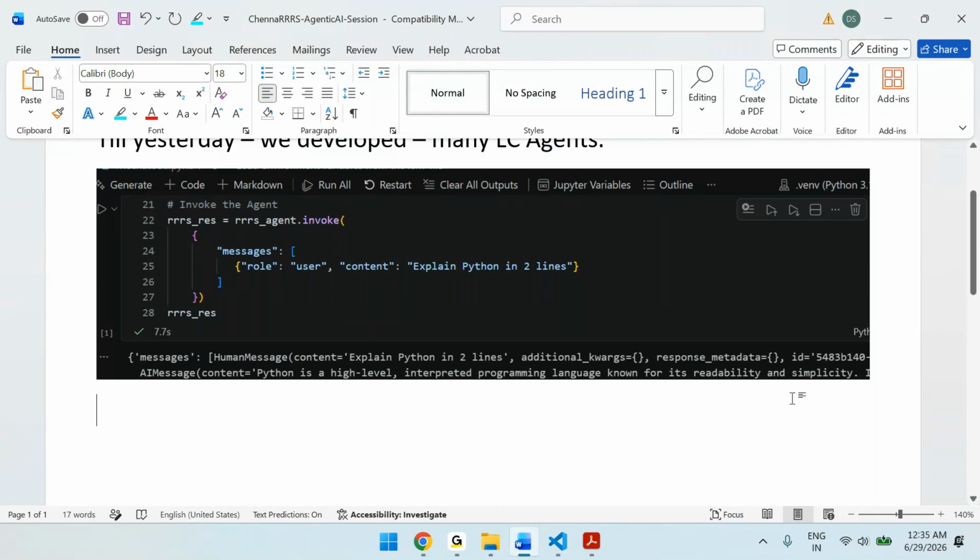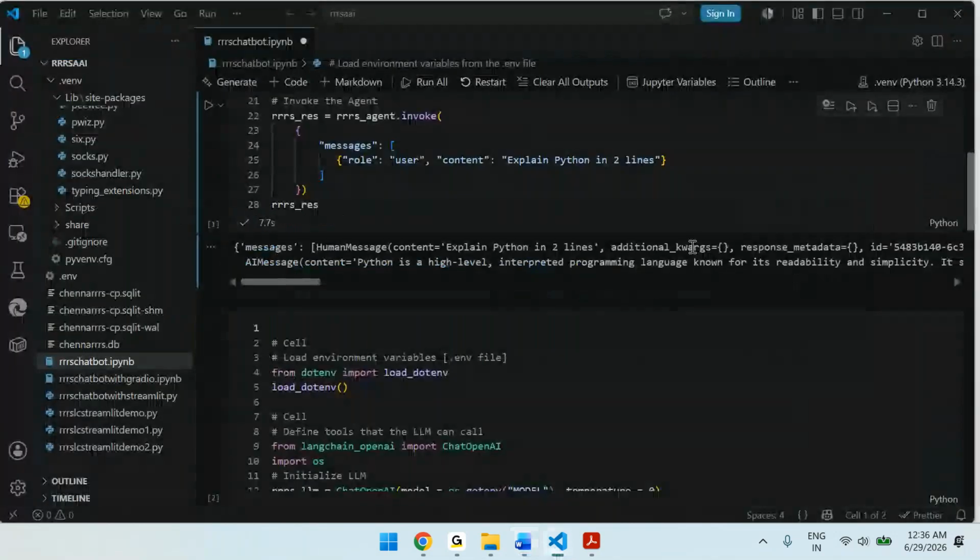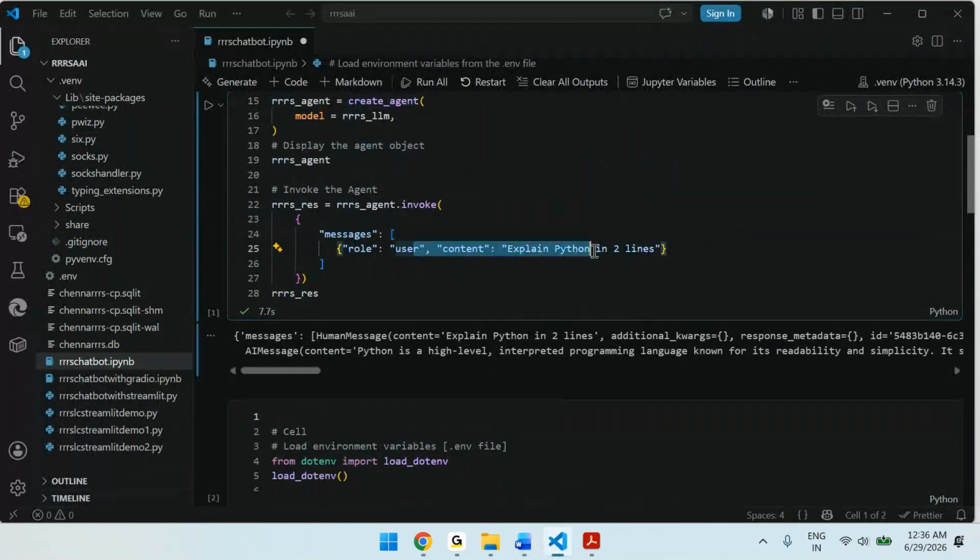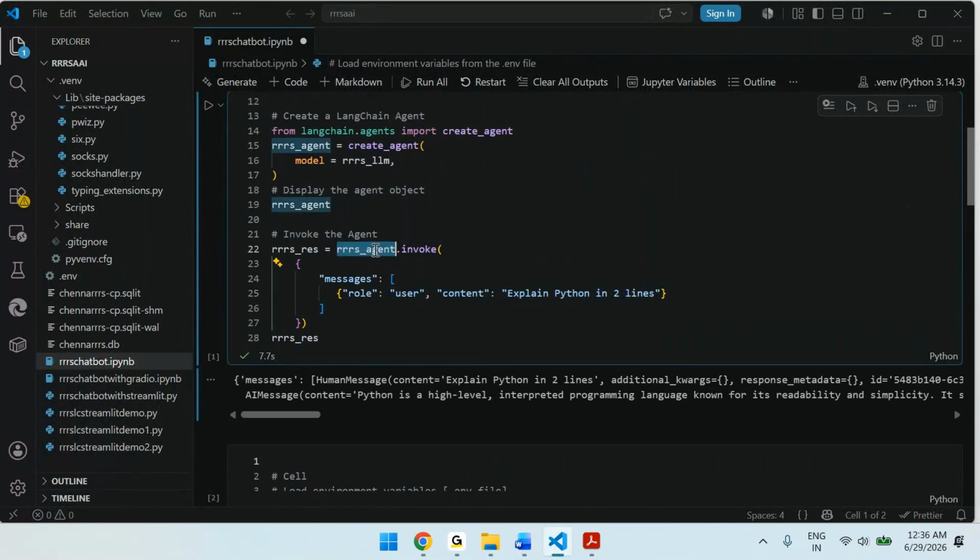Now, if you see the architecture here, there is a user. That means we input the prompt that went to the agent.